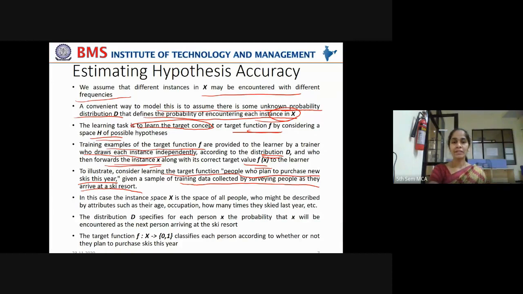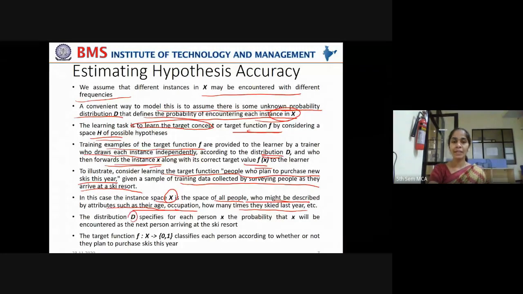In this case, the instance space X, the set of training examples, is the space of all people who might be described by attributes such as their age, their occupation, how many times they skied last year.